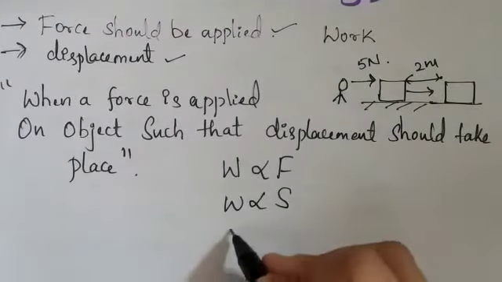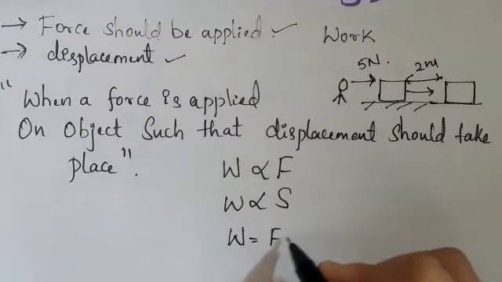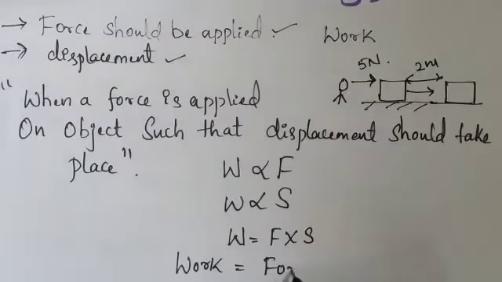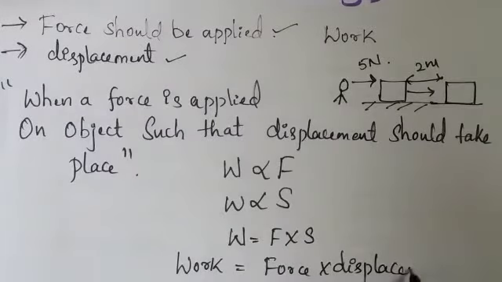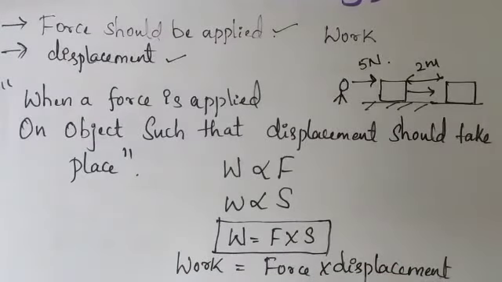So I can write the equation: W equals F into S. Work is equal to force into displacement. This is a very important formula. So the formula for work is: work equals force into displacement, or W equals F into S.